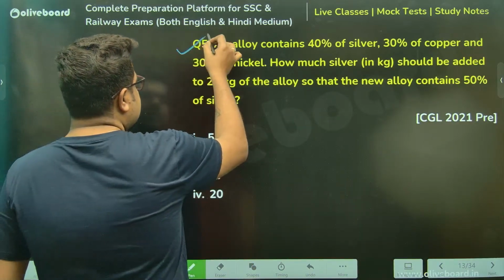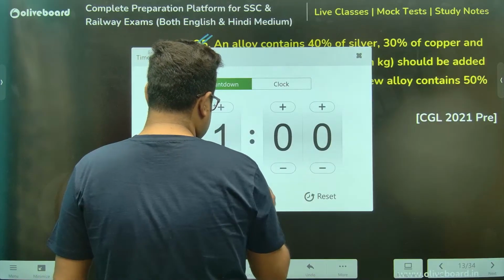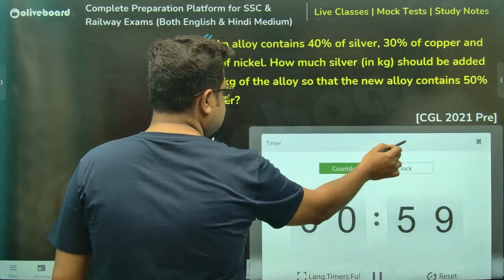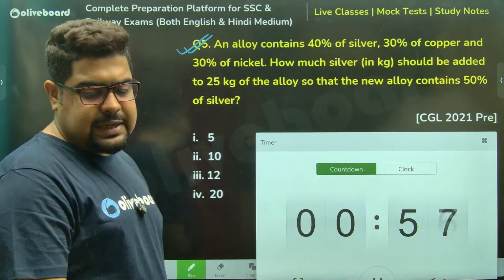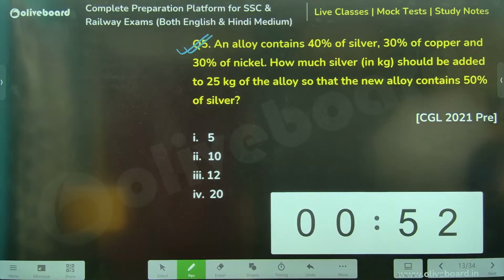Sir, 3 elements. Again, I'll give you a minute's time. Chalo, please, everyone, do this. CGL 2021. Please do, everybody. Jaldi.